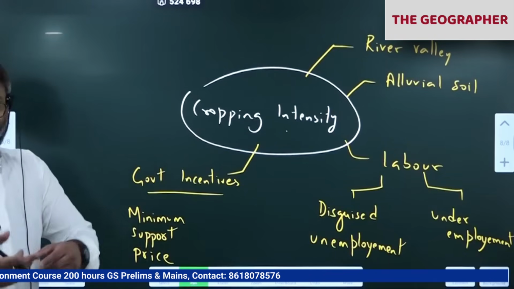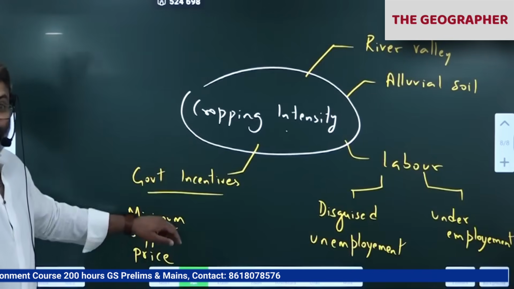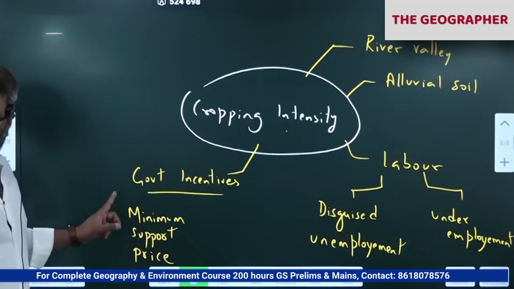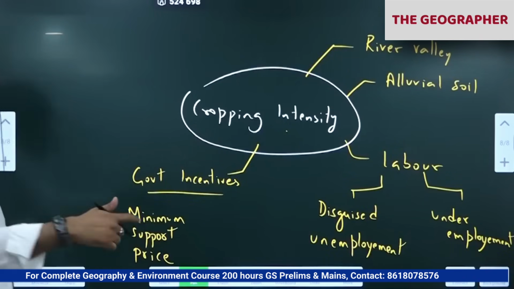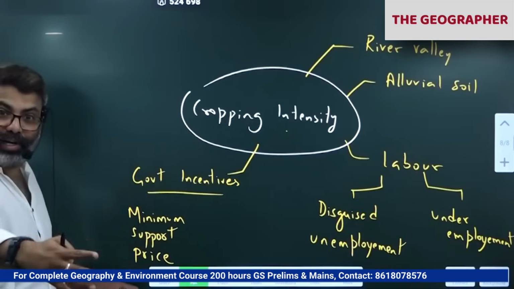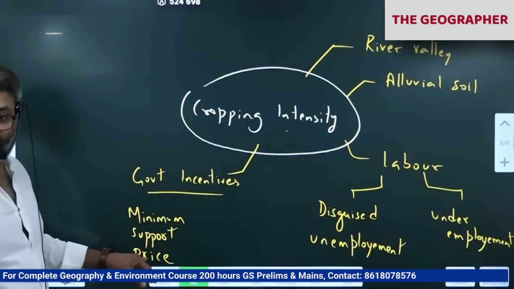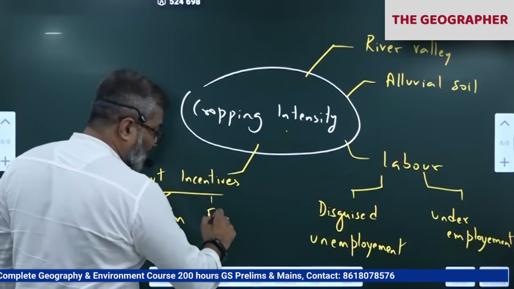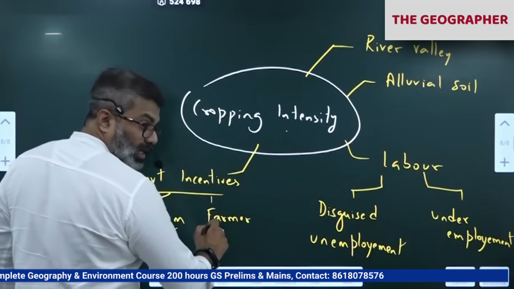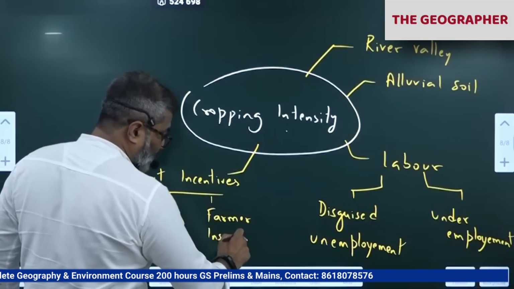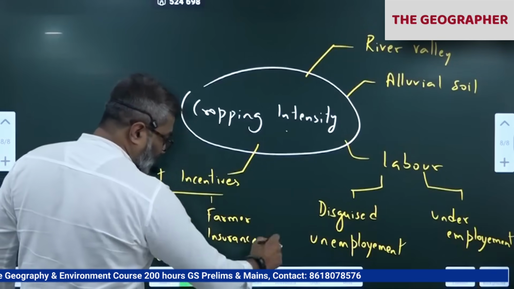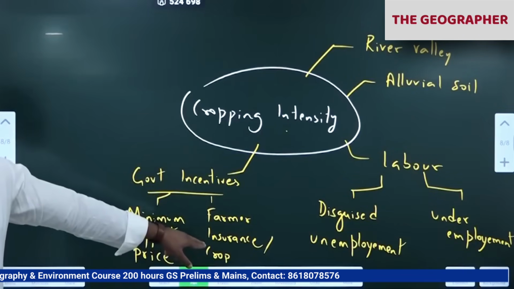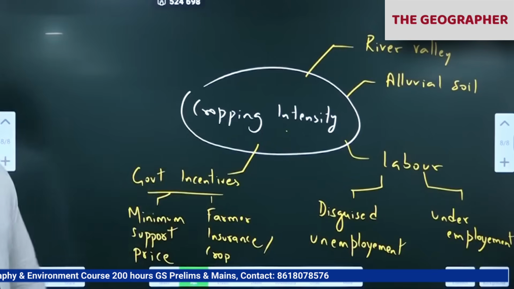Otherwise, let's say I'm a farmer, I'm growing something, I don't know what is going to happen. Whether I might get less or more, I don't know. So that dilemma is there. But when the government already issues minimum support price for some crop, the farmers will be confident. At least if I get a good yield, the government will give me the money. So government incentives: farmers insurance, crop insurance are now coming up. All this is a kind of assurance given by the government for the farmers. So that will help them to grow more crops.